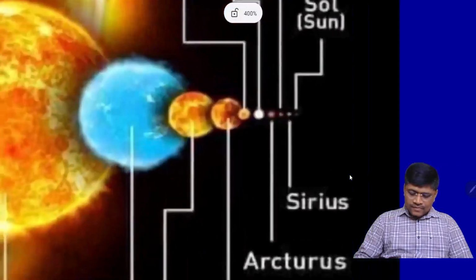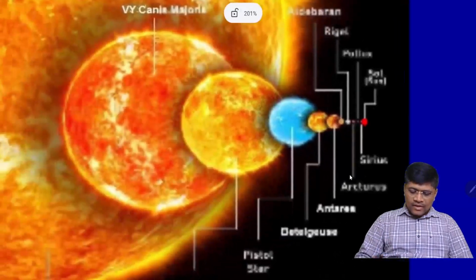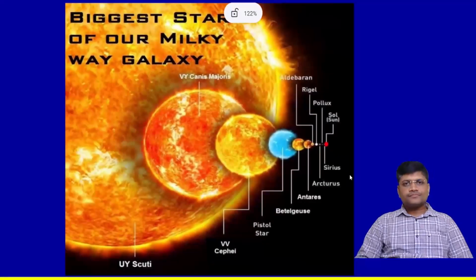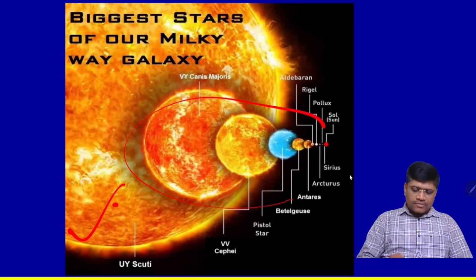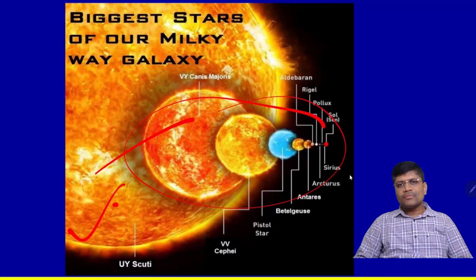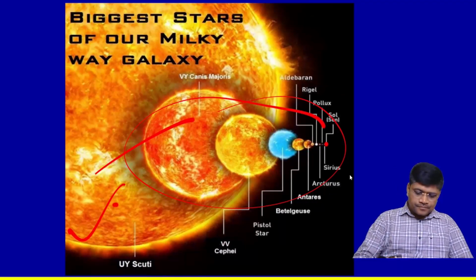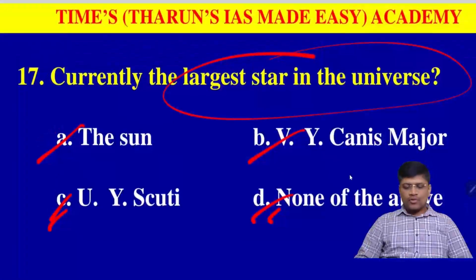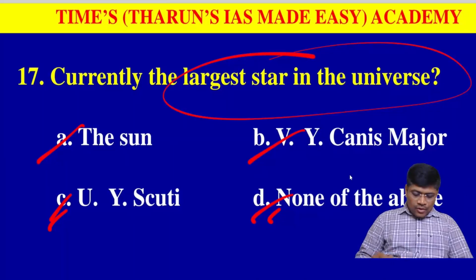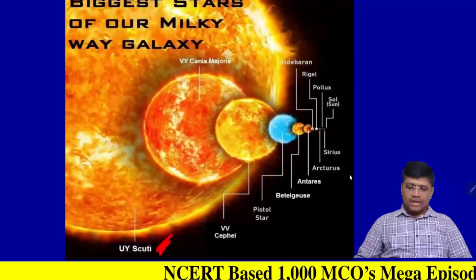So I can zoom here. See, this is our sun. Not even a dust in front of this kind of gigantic stars. Imagine if this kind of star runs into a black hole, it will engulf all these minor stars. So that is the beauty of black holes. Once we understand the concept of black holes, it is very easy to understand why the Big Bang took place. Clear? So according to present information, the largest star in the universe is UY Scuti. So option C. Clear? So we can see UY Scuti is the largest star in the Milky Way galaxy.